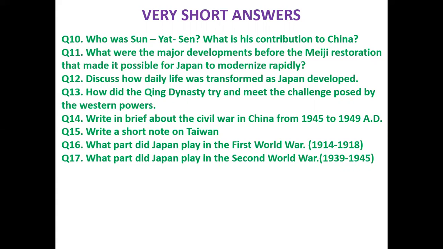Third, to increase the land revenue, all the land was surveyed and classified on the basis of its production. This increased the land revenue many times. These steps enabled Japan to become a powerful industrial country at a rapid pace. So these were the three major reasons why Japan modernized so rapidly. Next, discuss how the daily life was transformed as Japan developed.